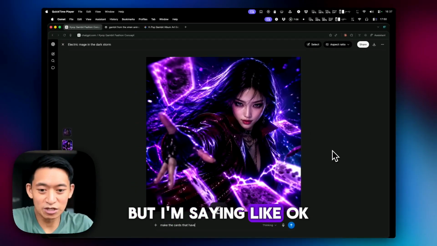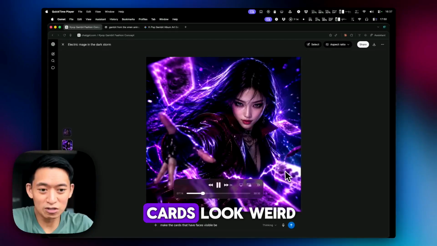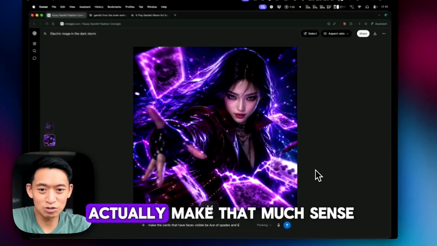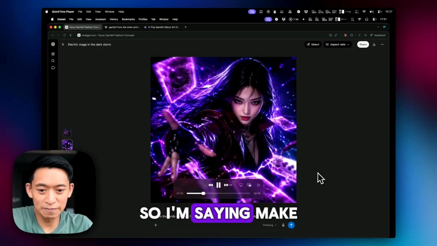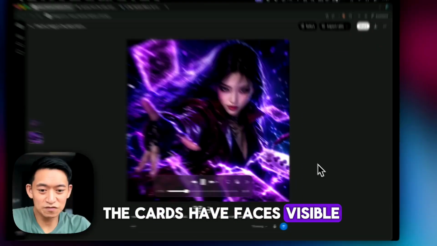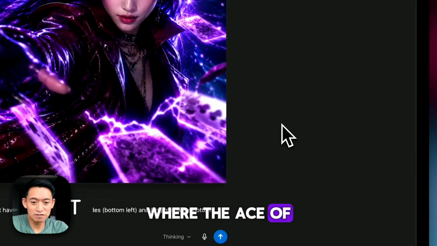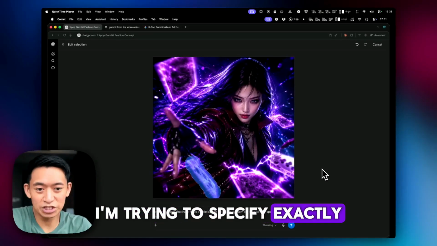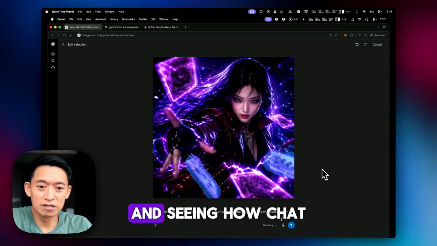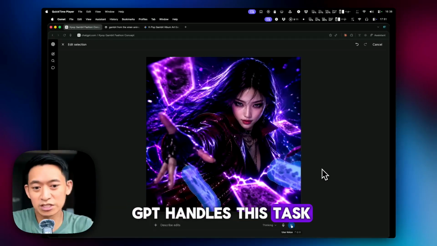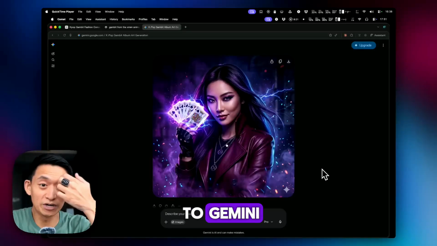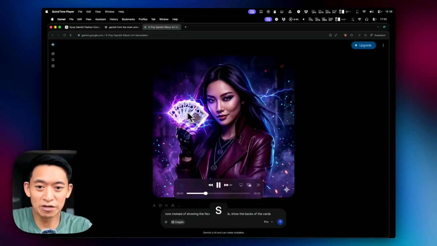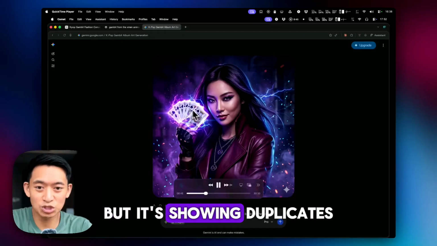But I'm saying, okay, I'm seeing that the cards look weird because it's showing the face side, but the face doesn't actually make that much sense. So I'm saying make the cards have faces visible where the ace of spades and king of spades are visible. I'm trying to specify exactly which cards should be which, and seeing how ChatGPT handles this task. So I switch back to Gemini, and I don't really like how it's going. At least it did bring up the proper cards, but it's showing duplicates.